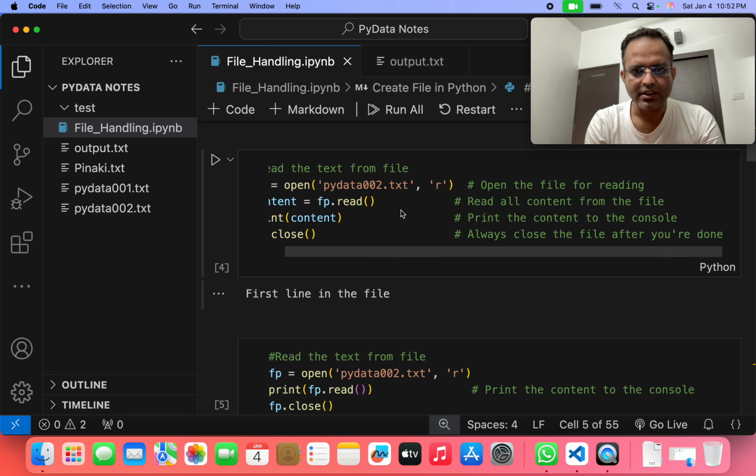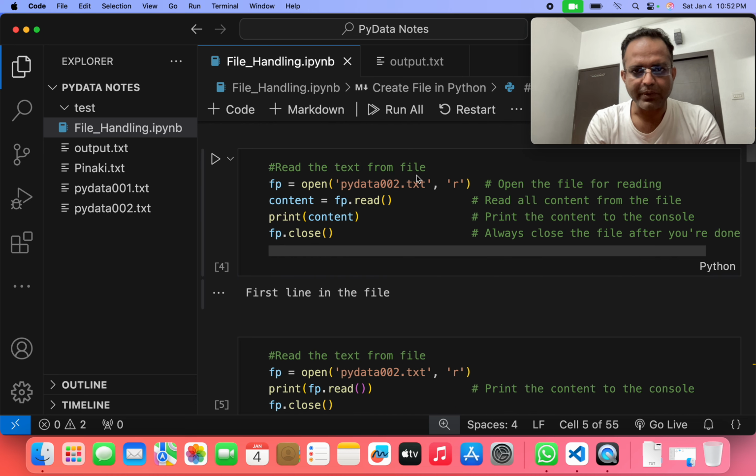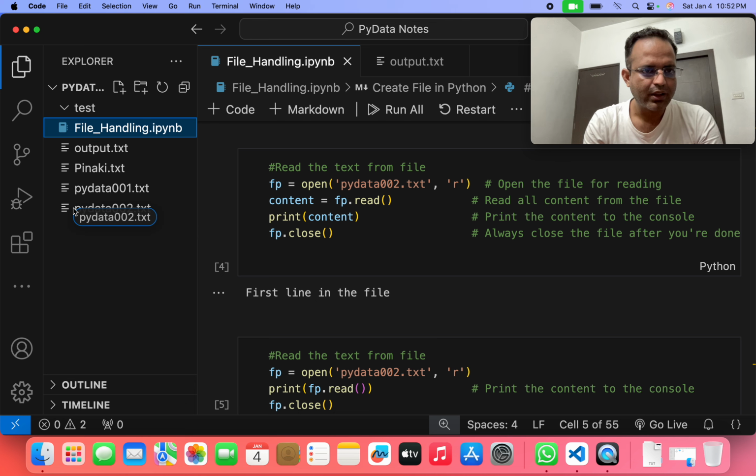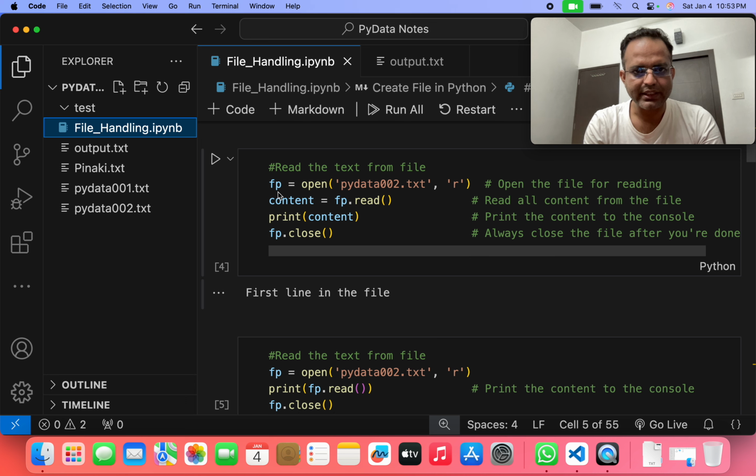In the next example, we read the text from the file. How can we read the text from that file? We take the file pydata002.txt. Whatever is written inside this file, we can see it here. How can we do that? We use fp is equal to open, within brackets the pydata.txt file, and we open it in read mode.